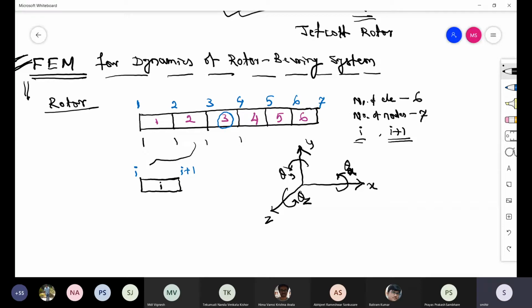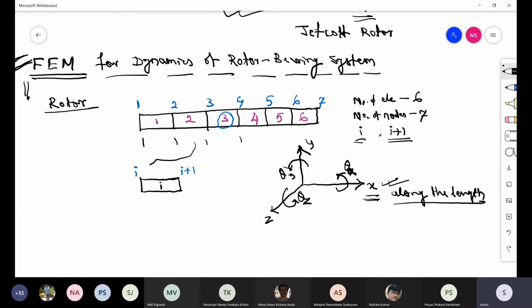So a rotor bearing system generally doesn't vibrate in the longitudinal direction that much. That means suppose here the x direction, for this case, is along the length of the rotor. So the vibration in x is very small, which is negligible.